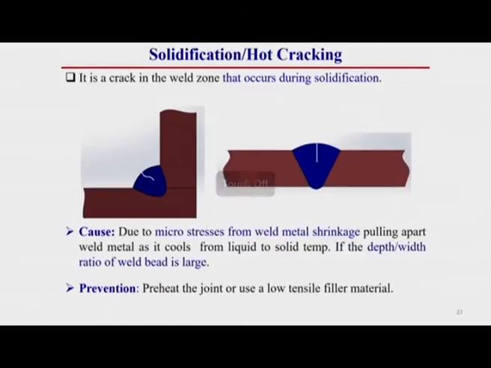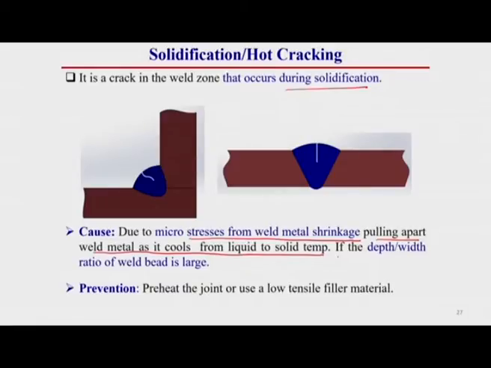Then solidification crack, it is a crack in the weld zone that occurs during solidification. I have already discussed this in detail in submerged arc welding. The cause of this crack is microstresses from weld metal shrinkage pulling apart the weld metal as it cools from liquid to solid temperature. That means during solidification time this type of crack occurs, that is why it is called solidification crack. This is also called hot crack, because it occurs during hot condition.